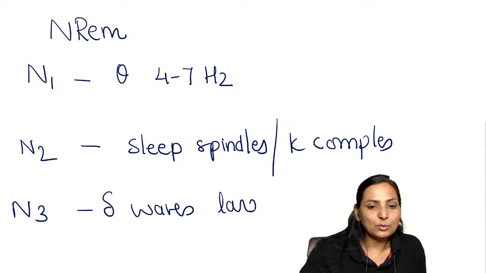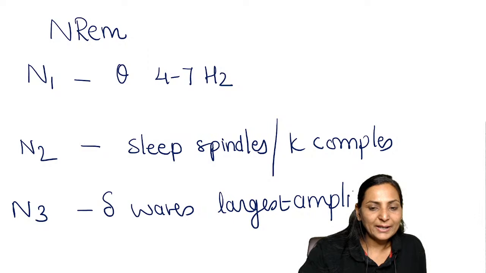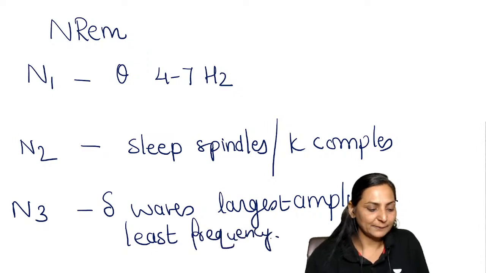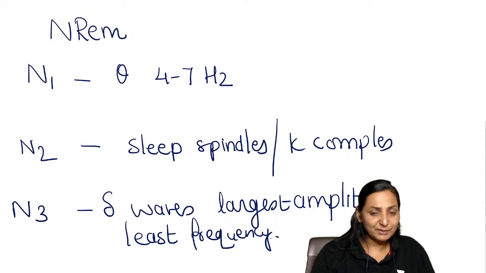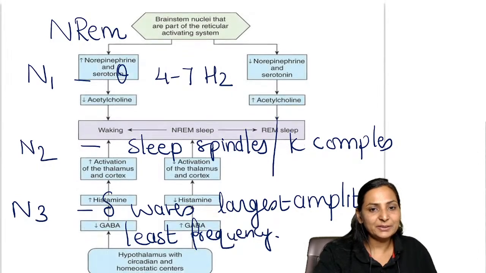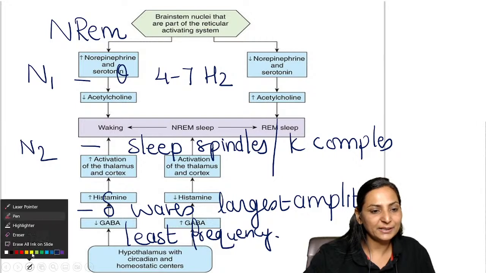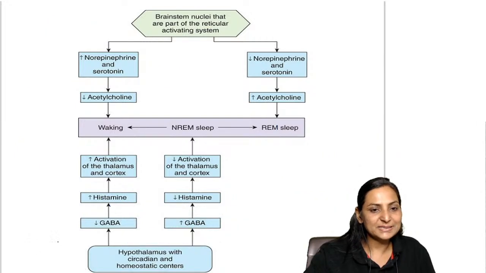Remember, they are of the largest amplitude, but they have the least frequency, right?